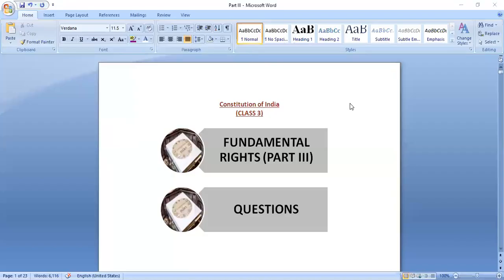So how many types of fundamental rights do we have that we discussed in the last class? Like categories of fundamental rights. Anyone remembers? Types of fundamental rights that we discussed in the last class. Anyone remembers?